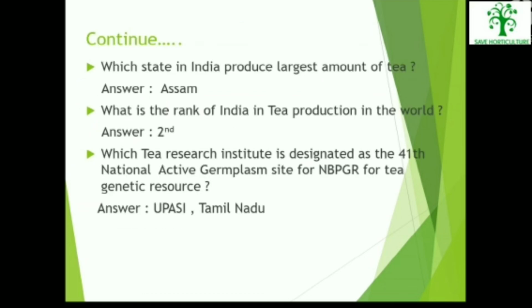Which state in India produces the largest amount of tea? Answer is Assam. What is the rank of India in tea production in the world? Answer is second. Which tea research institute is designated as the 41st National Active Germplasm Site for NBPGR for tea genetic resource? The answer is UPASI, Tamil Nadu.